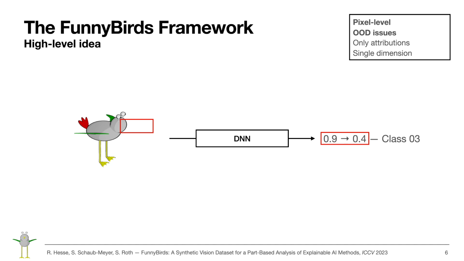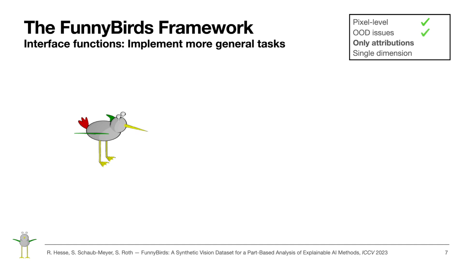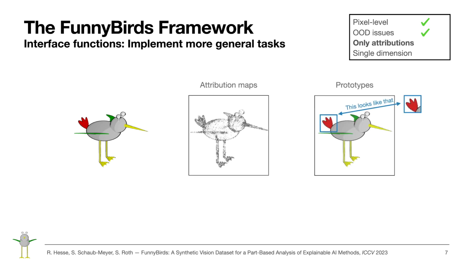This idea of performing image space interventions to estimate ground-truth explanations can be extended to multiple protocols that you can find in our paper. As the interventions are now on a semantically meaningful concept level, we can tick off the pixel level issue, and by including images with deleted parts in a training set, we can also add a checkmark to the out-of-domain problem. The next challenge is to include multiple explanation types, such as attribution maps or prototype explanations,